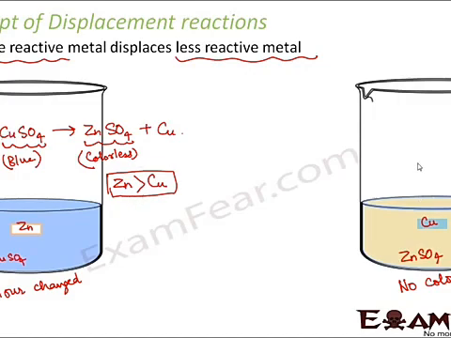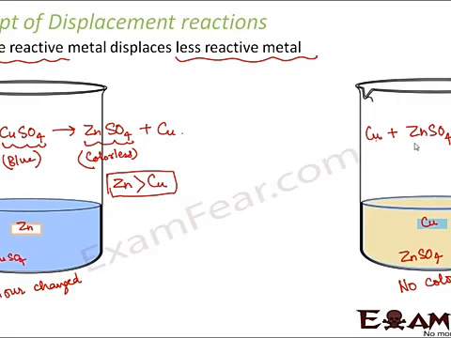Now in this scenario, what happens? Here copper is reacting with zinc sulfate. Now as I told you, the solution will change color only if copper is able to displace zinc. Now what did we see? We see that zinc is more reactive. That means copper is less reactive than zinc, and a less reactive metal will not be able to displace a more reactive metal.